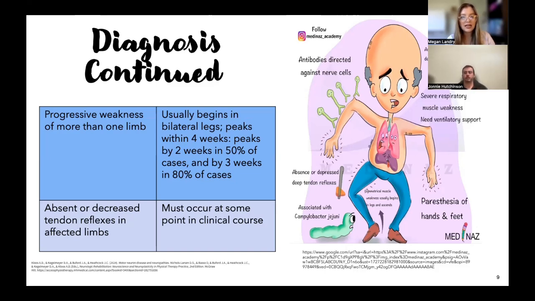Also, you'll see absent or decreased tendon reflexes in the affected limbs. The tendon reflexes aren't always going to be absent, they'll just be a little bit diminished. So if this happens at any point during the clinical course, it helps us to support the GBS diagnosis.